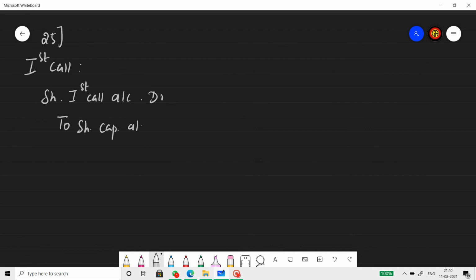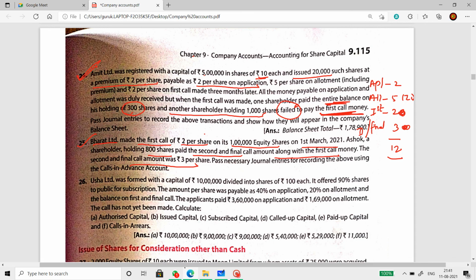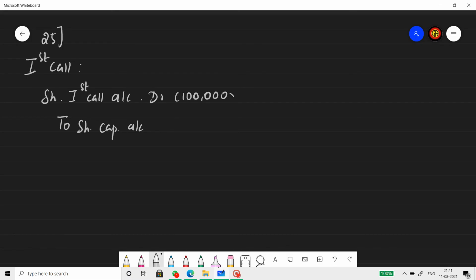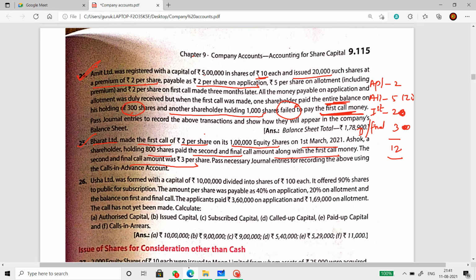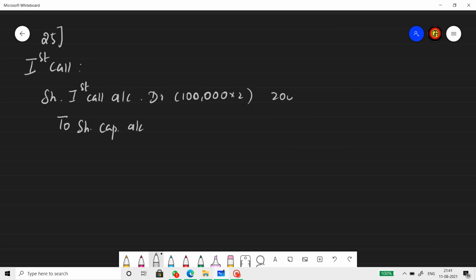Share first call account debit to share capital, 1 lakh shares, and if I'm not wrong, it is 2 rupees first call. So 1 lakh into 2. 1 lakh equity shares. Yes. So 2 lakh rupees and 2 lakh rupees. So this is the due entry of first call.